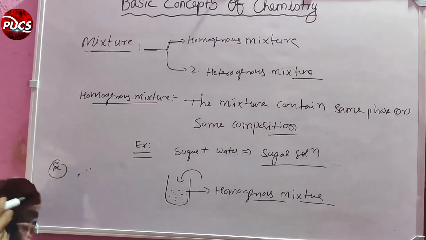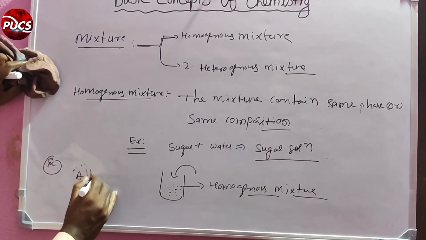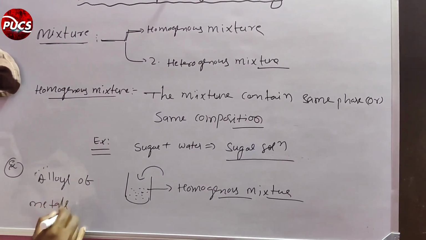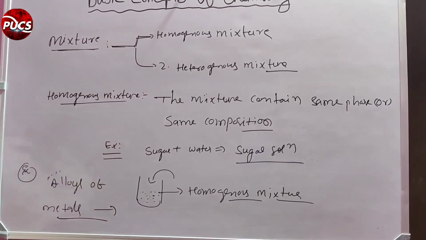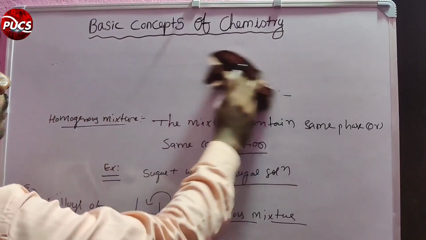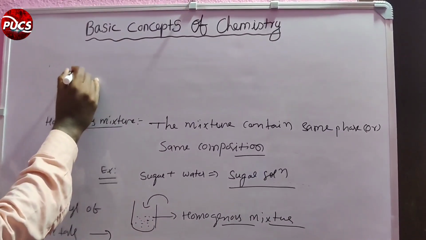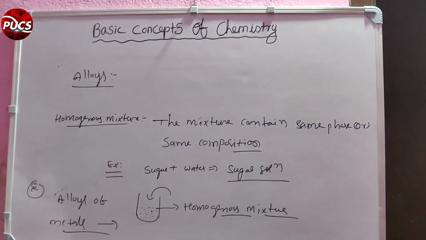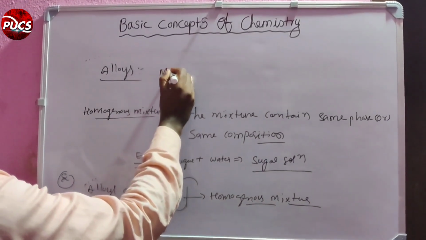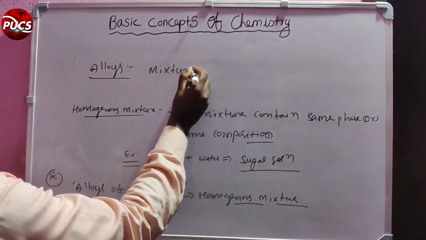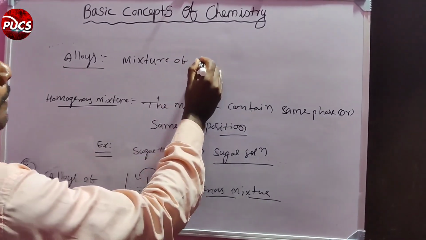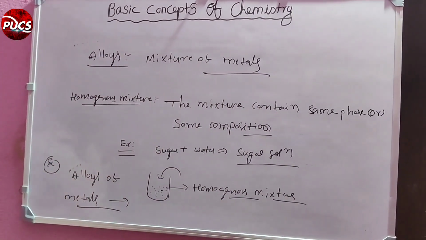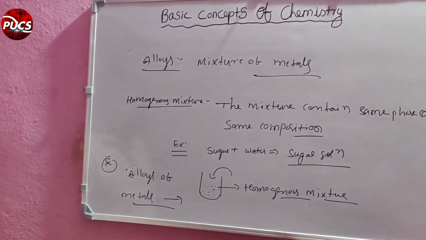One more example: alloys of metals. What are alloys? Alloys are mixtures of metals. Alloys are also a homogeneous mixture.